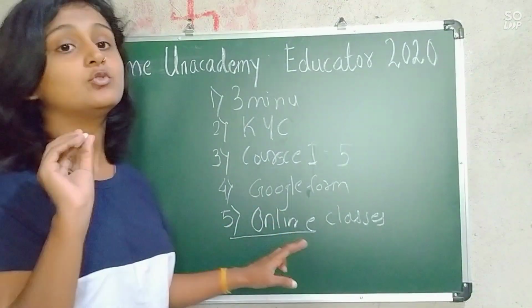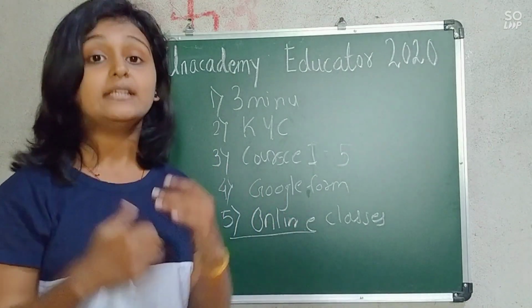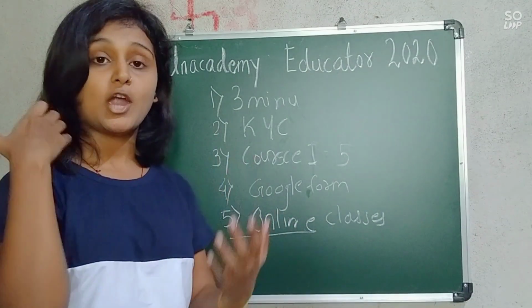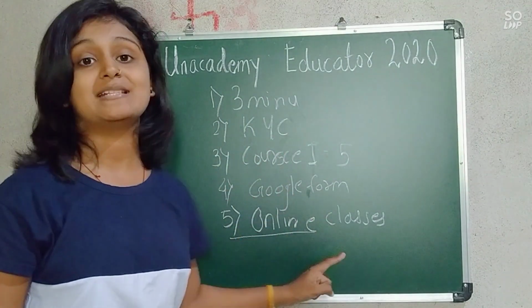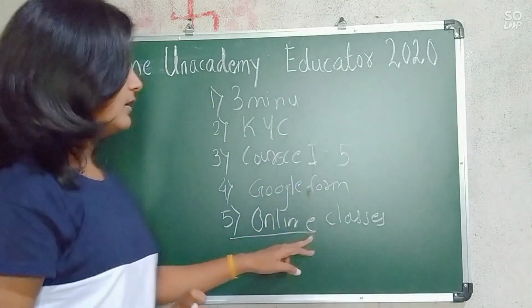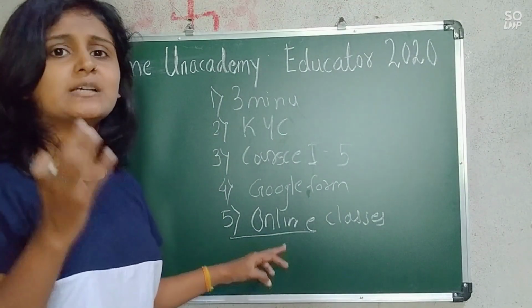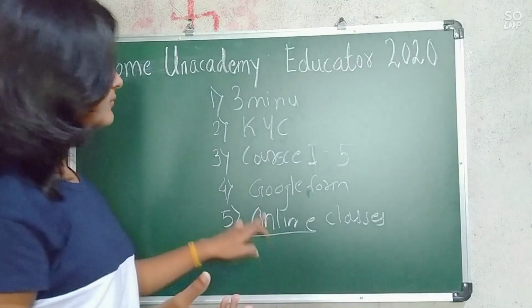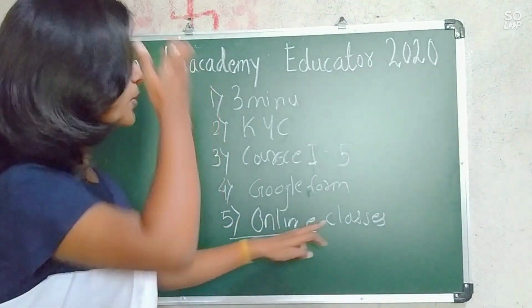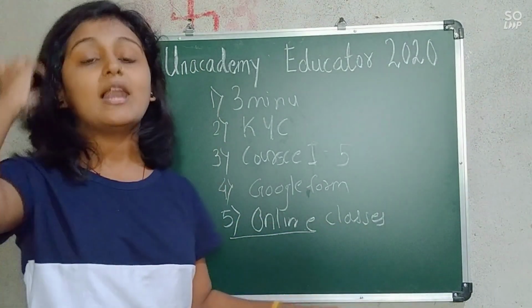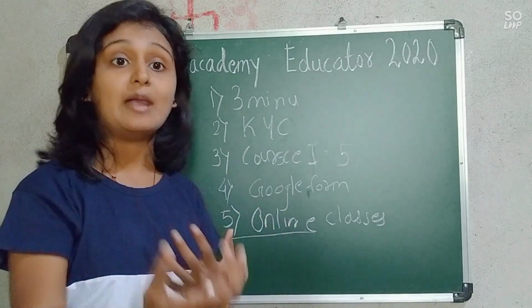Here you have to teach the students online, and you will compulsorily need a laptop for online classes. Here you will have the students, and you have to teach them live.